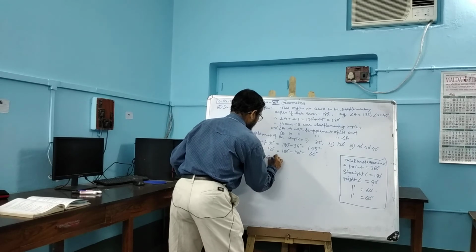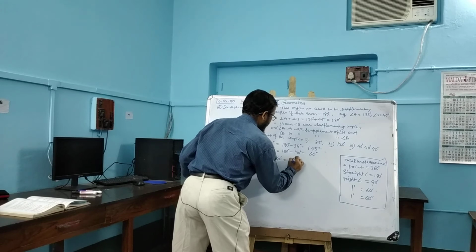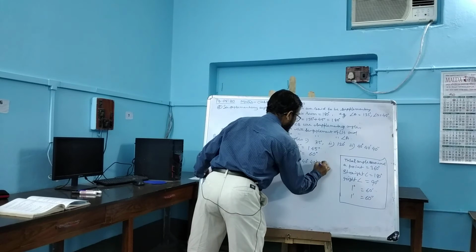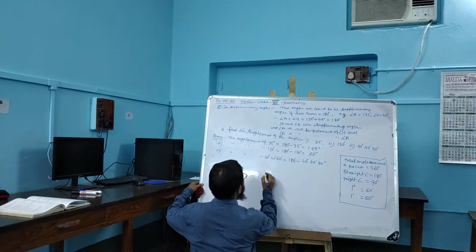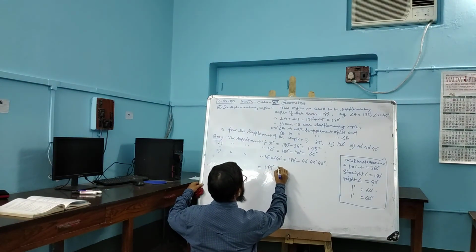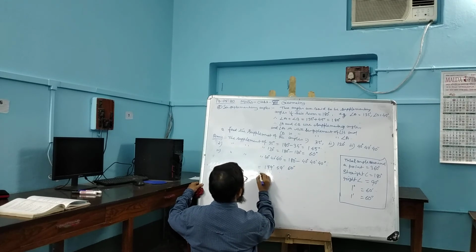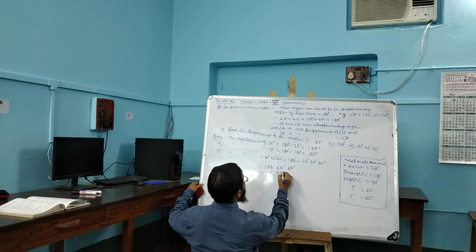40 degrees, 40 minutes, 40 seconds is equal to 180 degrees minus 40 degrees, 40 minutes, 40 seconds. This is equal to 179 degrees, 59 minutes, 60 seconds minus 40 degrees, 40 minutes, 40 seconds.